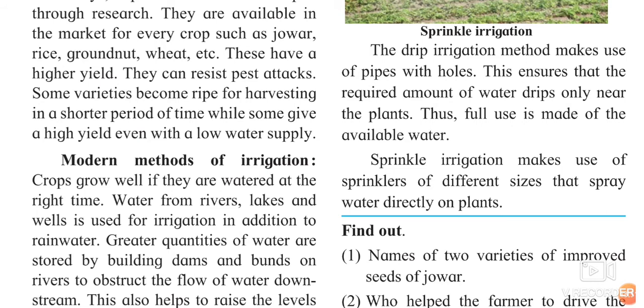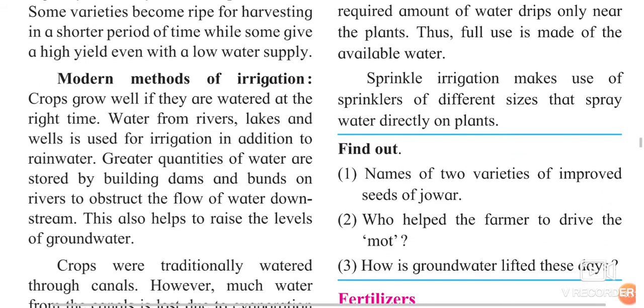Now irrigation is of two types. One is drip irrigation and another is sprinkle irrigation. What are those? We will just see. Crops grow well if they are watered at the right time. If you give excessive water, if you give more water, it will get totally damaged. But if you give it proper amount of water and regularly, whenever it is required, then only it will grow well. Water from the river, lakes and wells is used in irrigation in addition to the rainwater.